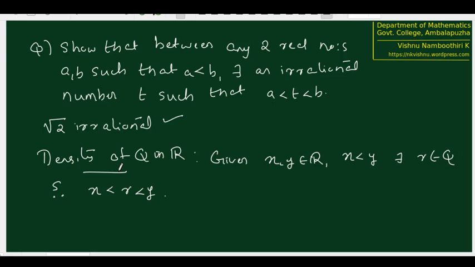We know that a minus root 2 and b minus root 2 are also real numbers, and since a is less than b, a minus root 2 must be less than b minus root 2. So a less than b implies that a minus root 2 is less than b minus root 2. By the density theorem for rationals, there exists r in Q such that a minus root 2 is less than r, which is less than b minus root 2.